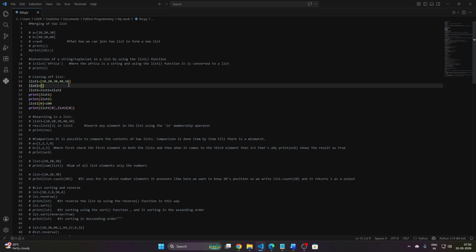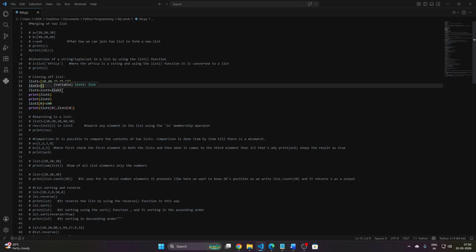Okay, so how can we do that? As I said, we can merge two lists by simply adding those two lists. So I just wrote this line: list 2 equals list 1 plus list 2. What is behind the scenes? List 2 is empty, and list 1 contains 5 elements.